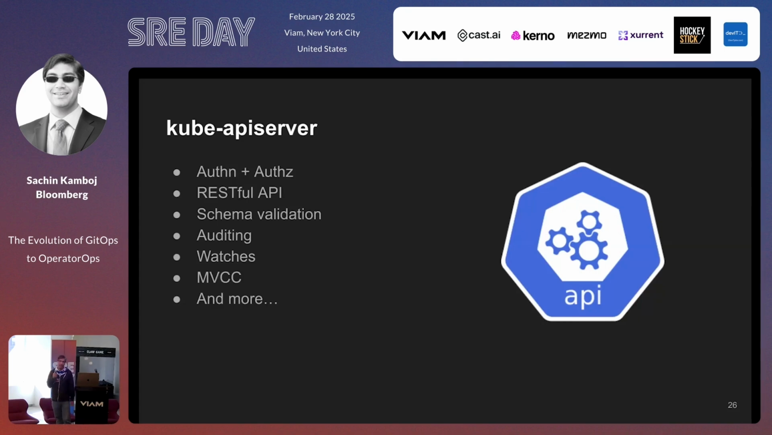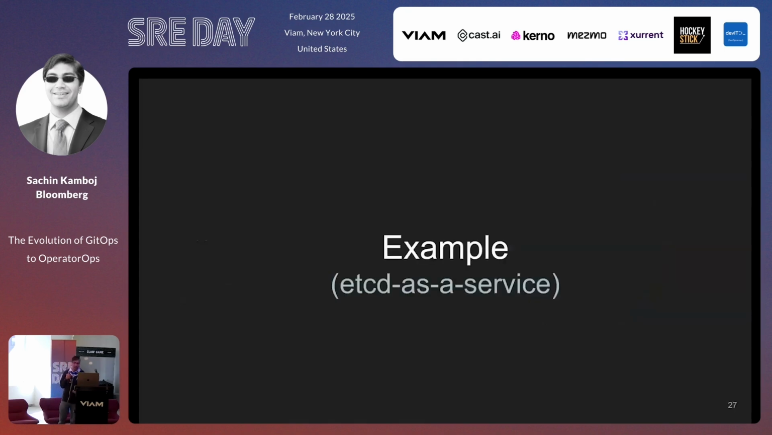It gives you schema validation, auditing, watches, multi-version concurrency control, and a whole bunch of other things that you get out of the box just by having a Kubernetes API server. Okay, I described operators. I haven't really described OperatorOps and what OperatorOps are. But before I describe OperatorOps, I want to give a concrete example.